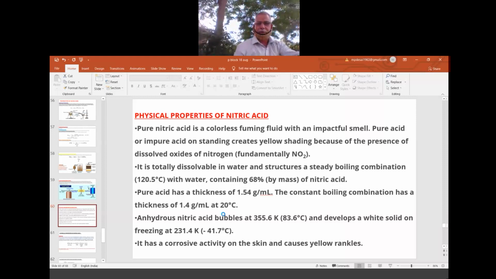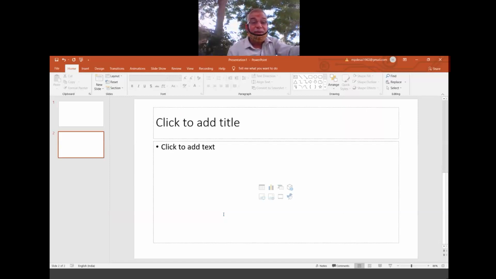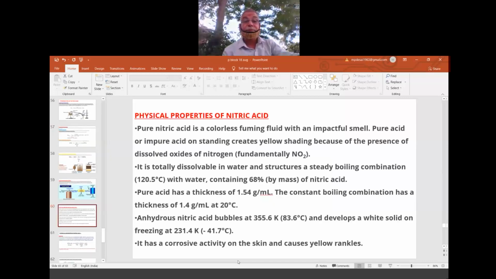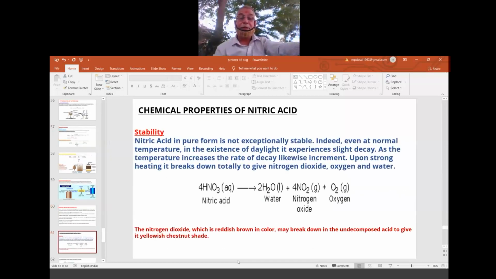Okay. So next, what will go? So we'll go here. Right. Now this one, chemical properties of nitric acid. After understanding some physical properties, now we'll go to the chemical properties.